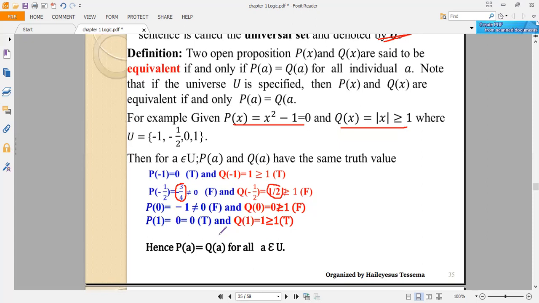So if the truth values of two open prepositions give the same truth value, then the two prepositions are said to be equivalent.